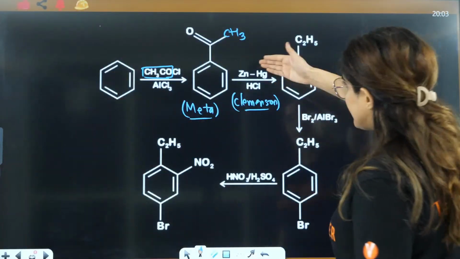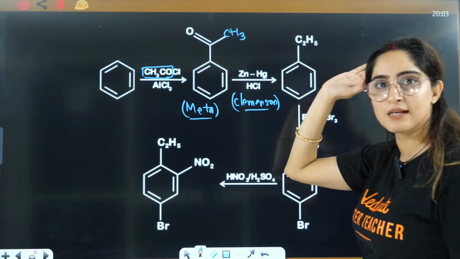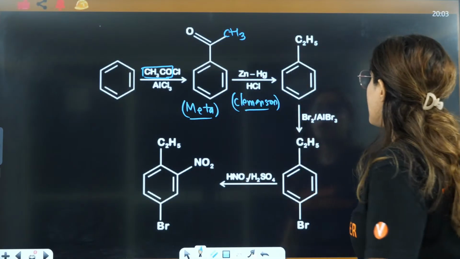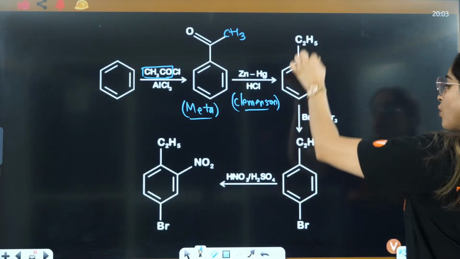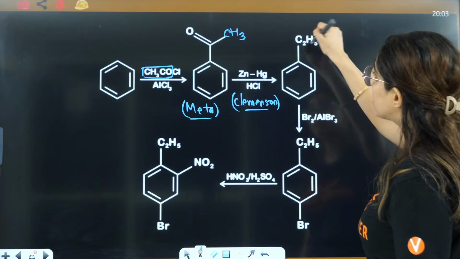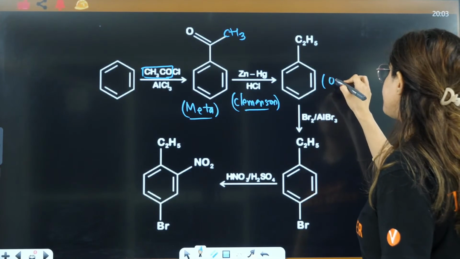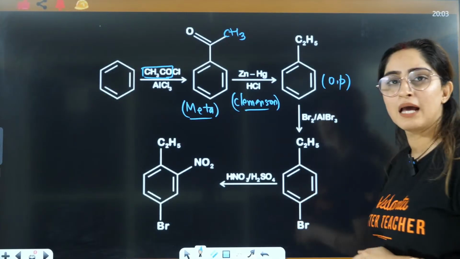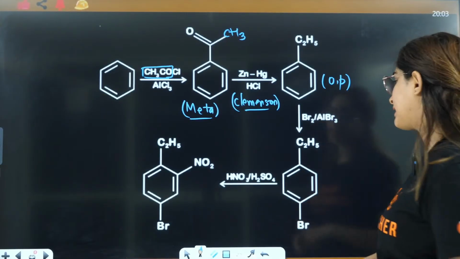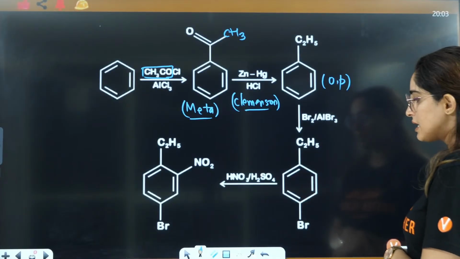Then they can also give you here Wolff-Kishner reduction. That will also give the same answer, right? So you need to know this. After that, I know that this particular compound was meta-directing, but here this is ortho-para-directing, right? Alkyl group is ortho-para-directing, para being the major product. So here para is formed.